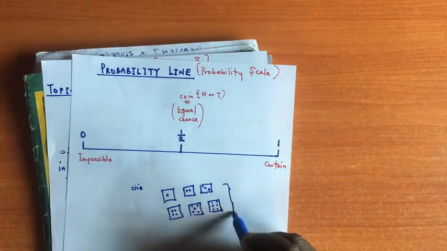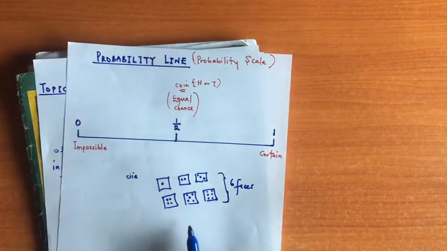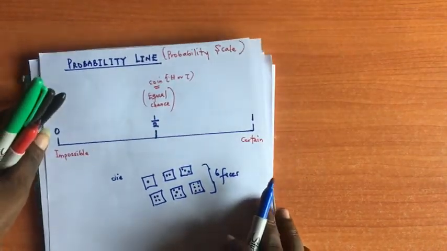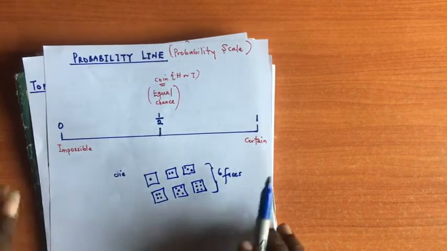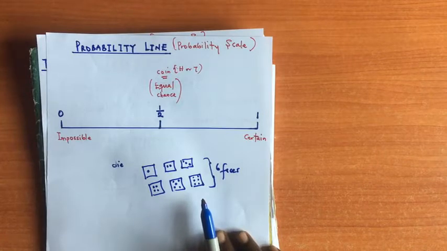Okay, it has 6 faces. Of course, if you are conversant with the Ludo die, it has 6 faces.